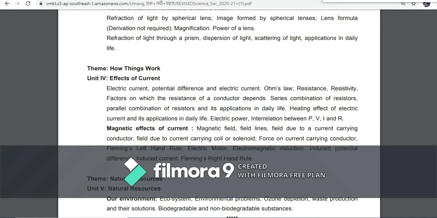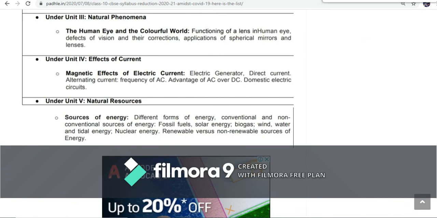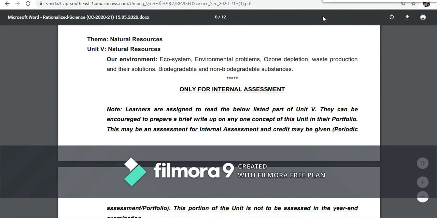Now moving on to unit 4, there are no changes in effects of current, but there are changes in magnetic effects of current. In this, CBSE has deleted electric generator, direct current, alternating current, frequency of AC, advantages of AC over DC, domestic electric circuits. These topics are removed. Now if we talk about unit 5, natural resources, earlier there were 3 chapters: our environment,